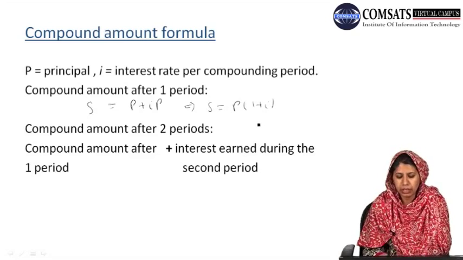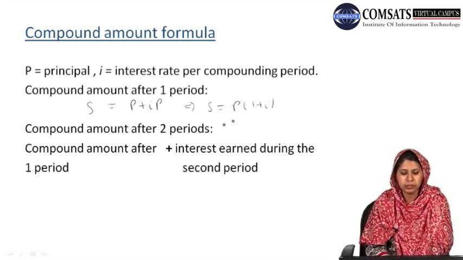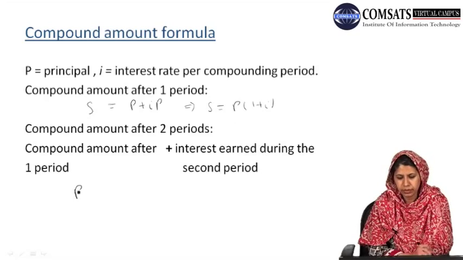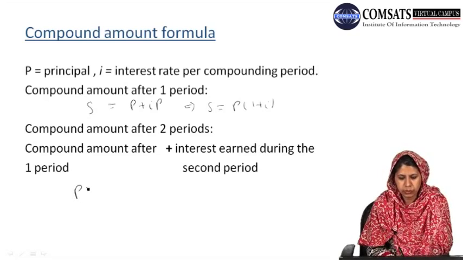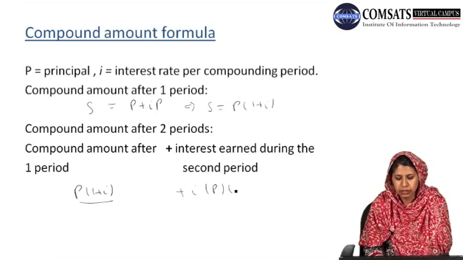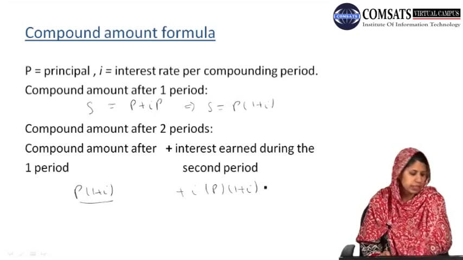Now the compound amount after two periods will be obtained as the compound amount after one period, that is P into 1 plus I, plus the interest earned during the second period on this amount.